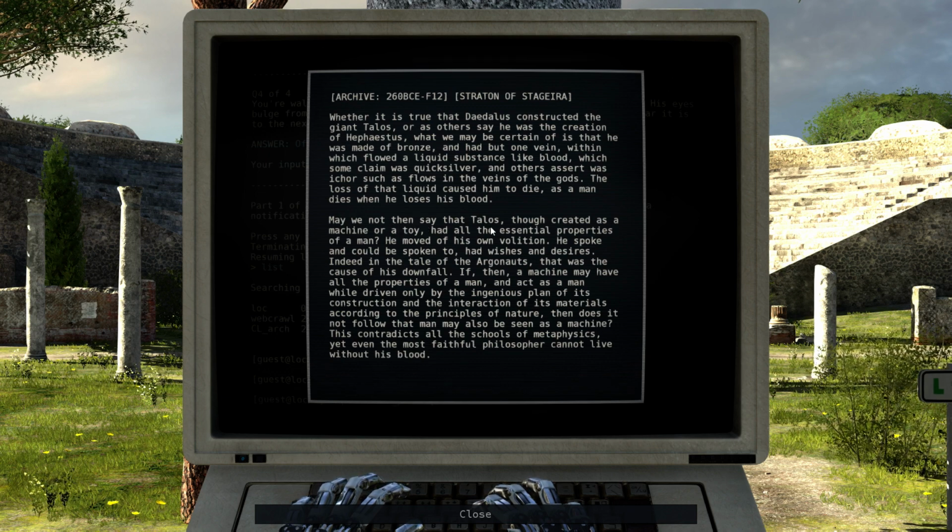May we not then say that Talos, though created as a machine or a toy, had all the essential properties of a man? He moved of his own volition. He spoke and could be spoken to, had wishes and desires. Indeed, in the tale of the Argonauts, that was the cause of his downfall. If, then, a machine may have all the properties of a man, and act as a man, while driven only by the ingenious plan of the constructor and the interactions of its materials, according to the principles of nature, then does it not follow that man may also be seen as a machine? This contradicts all of the schools of metaphysics, yet even the most faithful philosopher cannot live without his blood.